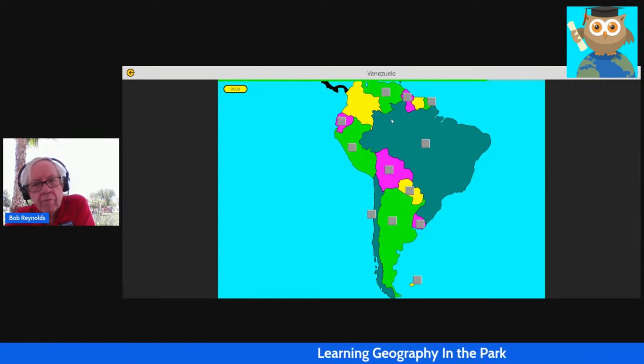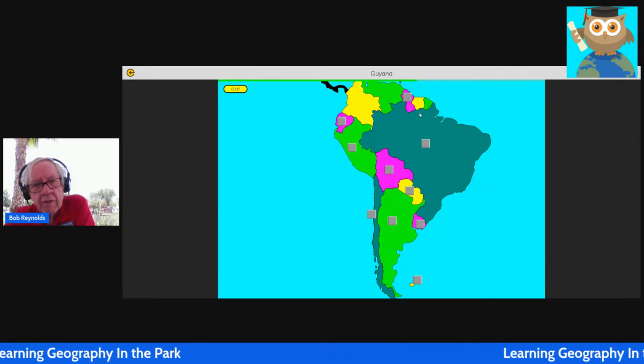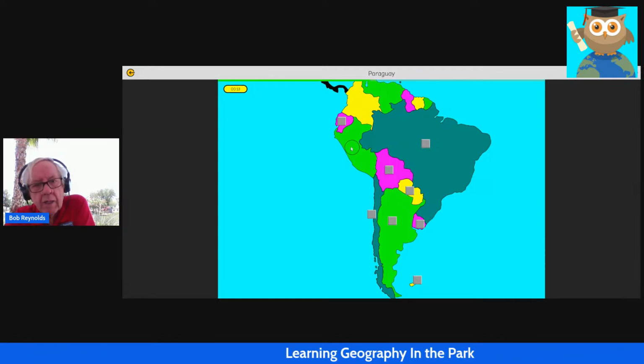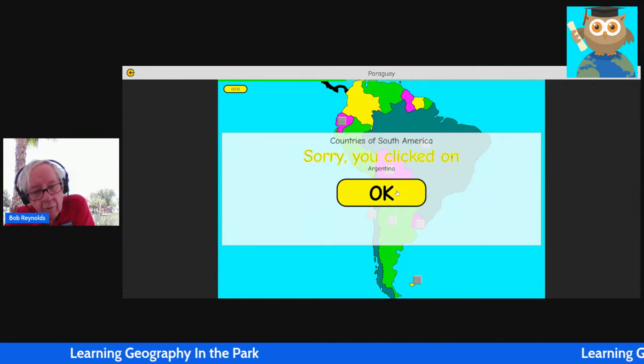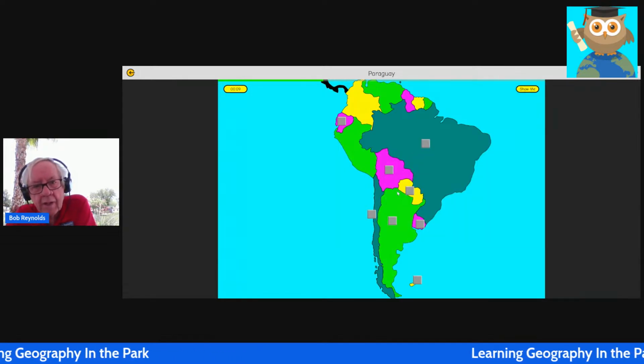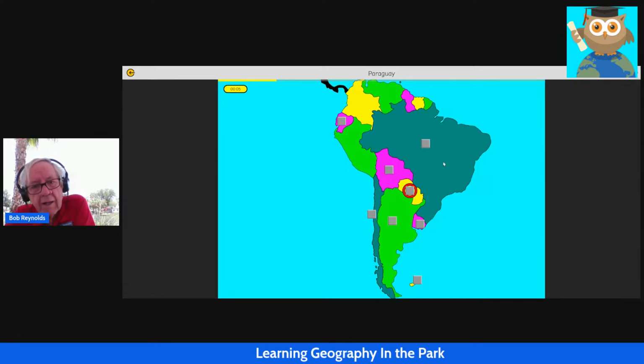Suriname, that was this one. Venezuela's wider at the top, thinner at the bottom, like the letter V. French Guiana, Guyana, Peru, Paraguay. No, that's Argentina. You notice I got the red light and it showed me that I've clicked on Argentina. The show me button still appears and works in review mode.